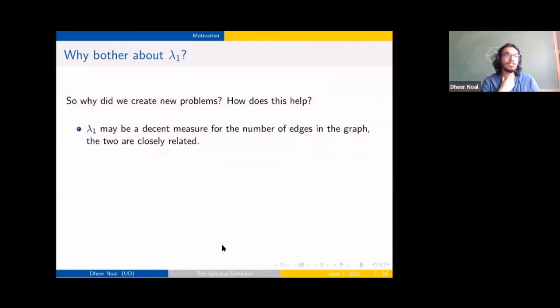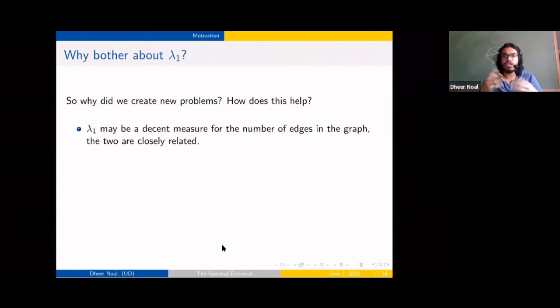So why did we go into this different question about maximizing the spectral radius? And how is it going to help? What I want to bring our attention to is that there are these two different problems which have a very similar form. In one place, we're maximizing the number of edges. In the other, we're maximizing the spectral radius. Are these two related in any way?